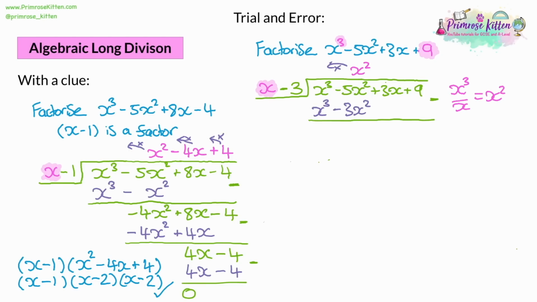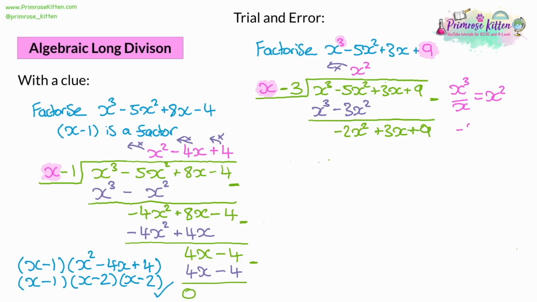So now we're going to see how much of the equation is left to do. So the first terms cancel out. Negative 5 take away a negative 3. It's a double negative, so we add: negative 5 plus 3 will be negative 2. And the rest of it hasn't changed because there's nothing to take away from those two terms at the end. Then we'll repeat the process.